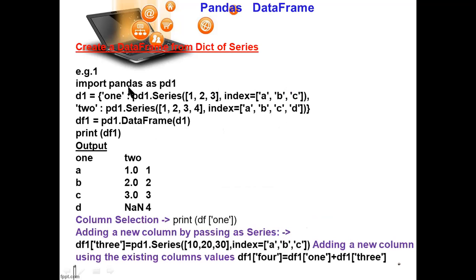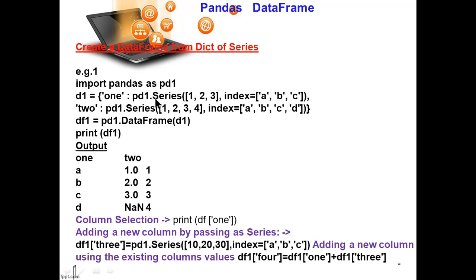You can create a dictionary with the series also. Series we have already done. So see the example here. Import pandas as pd1. This is a dictionary name. d1 is the dictionary name, equal 1, 1. This is a column name. pd1 dot Series. This one first will show 1 or 2. You can see here 1. This is a column name.